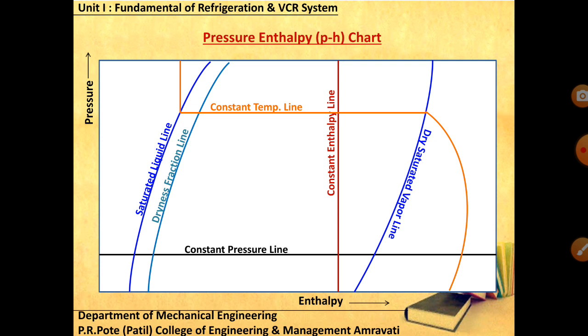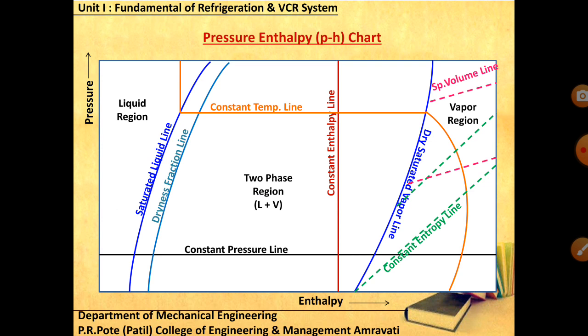Again, two more things are there. One is the constant entropy line, and one is the specific volume line. They would be used when you are going for the compression, to see how the specific volume changes and how you maintain the entropy constant. For following the path of compression parallel to the constant entropy, you will have to use these particular lines. Or you can see the liquid region, the two-phase region, that is the mixture region, liquid plus vapor, and the superheated vapor region.